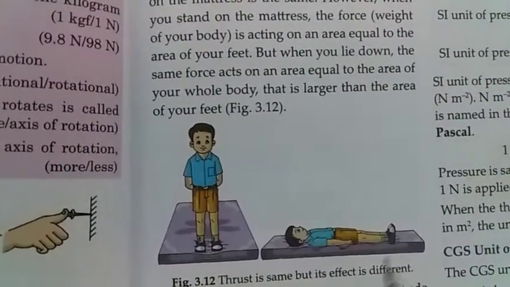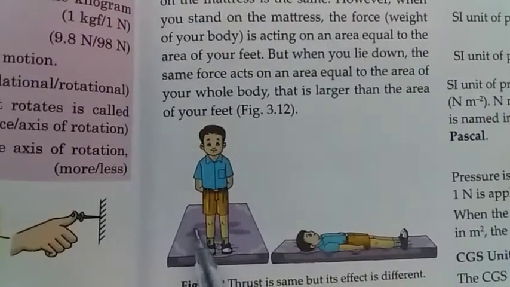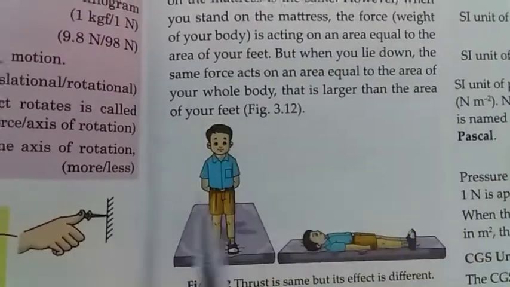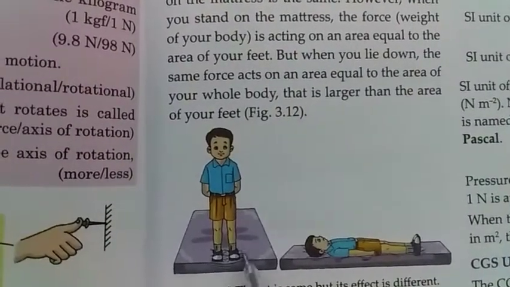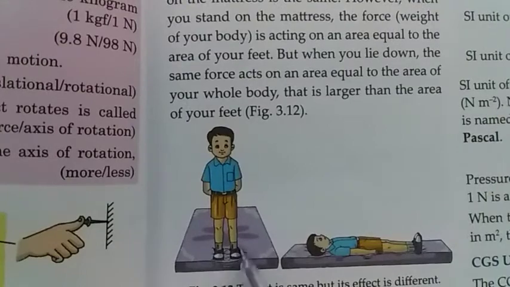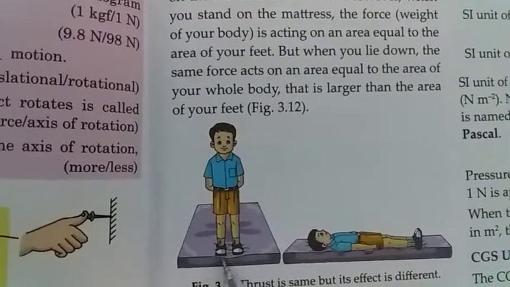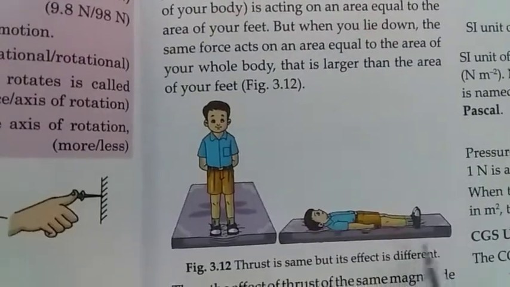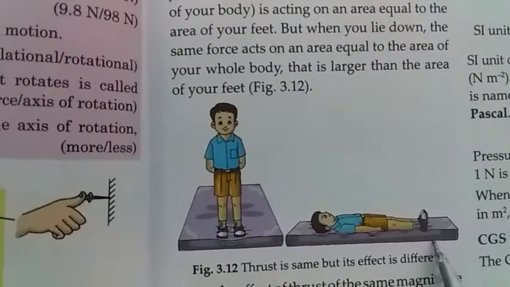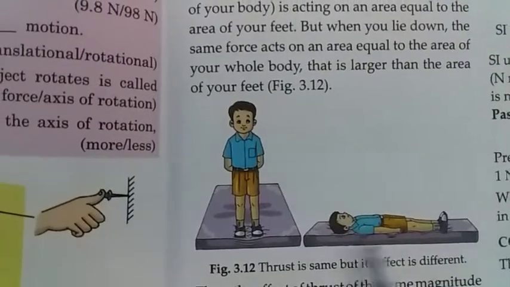So what is the reason behind that? The reason is that when we stand on the mattress, the force or the weight of the body acts on an area equal to the area of the feet, only this much area. The whole body weight is on this smaller area. But if we lie down, then the same force acts on an area equal to the area of our whole body. So now the area is larger.